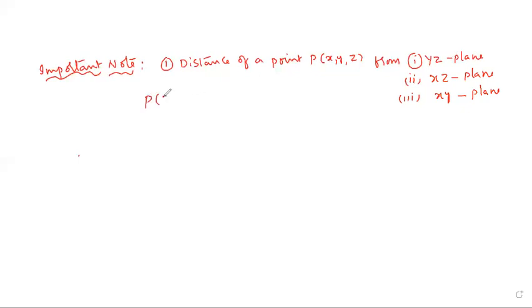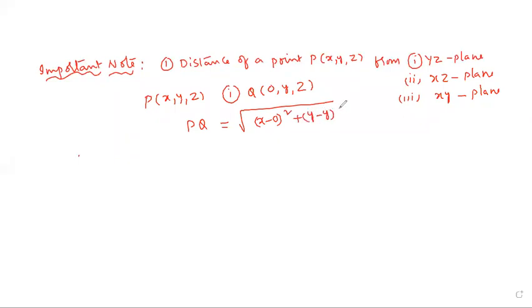P point is X, Y, Z. The YZ plane means the point has no X, but we have Y and Z. Therefore, find the PQ distance: square root of (X minus 0) squared, plus (Y minus Y) squared, plus (Z minus Z) squared. So PQ is equal to X. Simple.